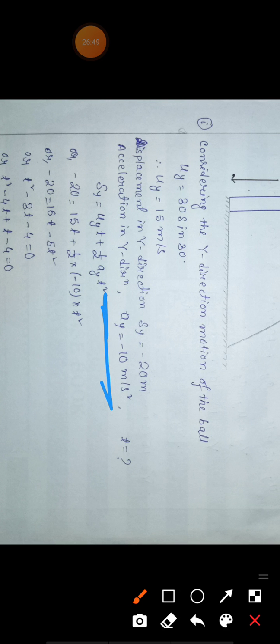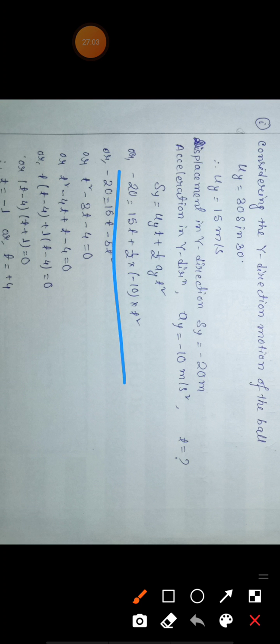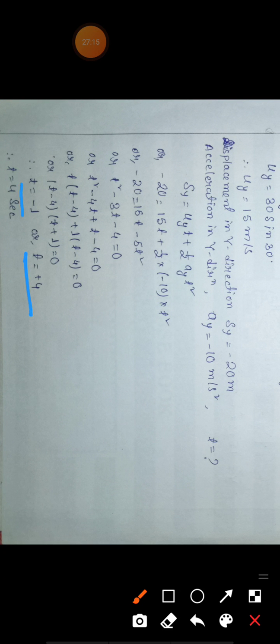We are considering it as minus 10, but the actual value is 9.8 meter per second square. So we will use the equation s equals ut plus half at square. Now put the values and you will get the equation t square minus 3t minus 4 equals 0. Now you have to solve this one. If you solve, you will get t equals minus 1 or t equals plus 4. Here we have to take only the positive value, so t equals 4 seconds.